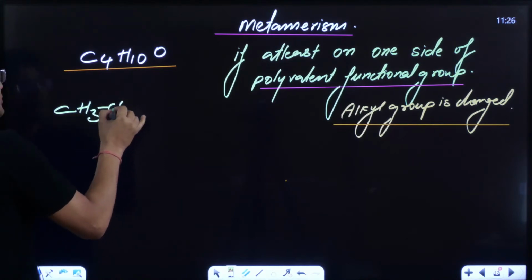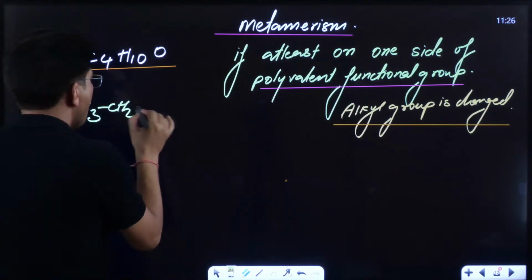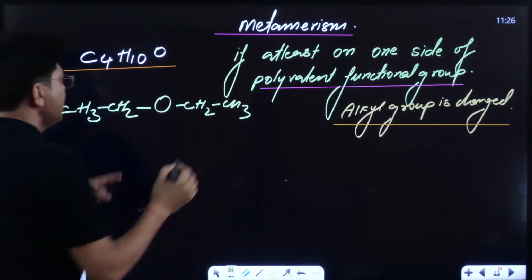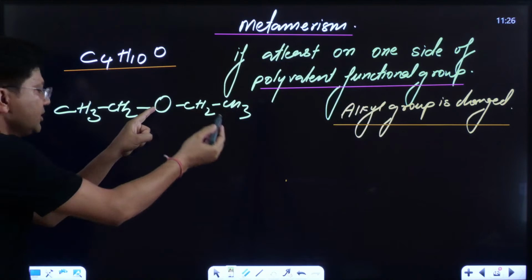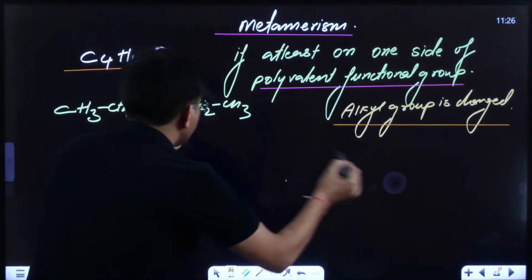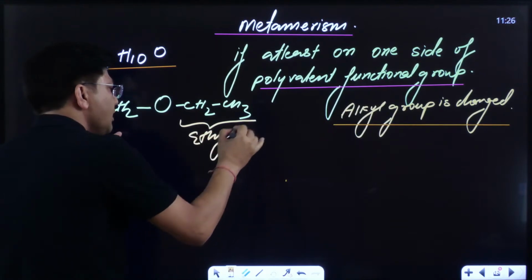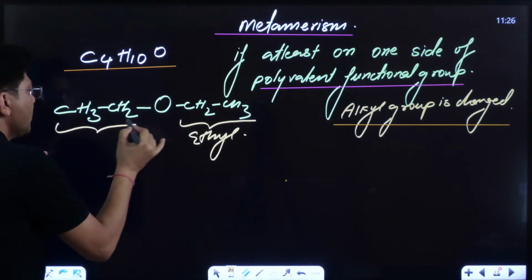CH3, CH2, oxygen, CH2, CH3. You can see this is an ether. I have an ethyl group on the right-hand side and I have an ethyl group on the left-hand side.